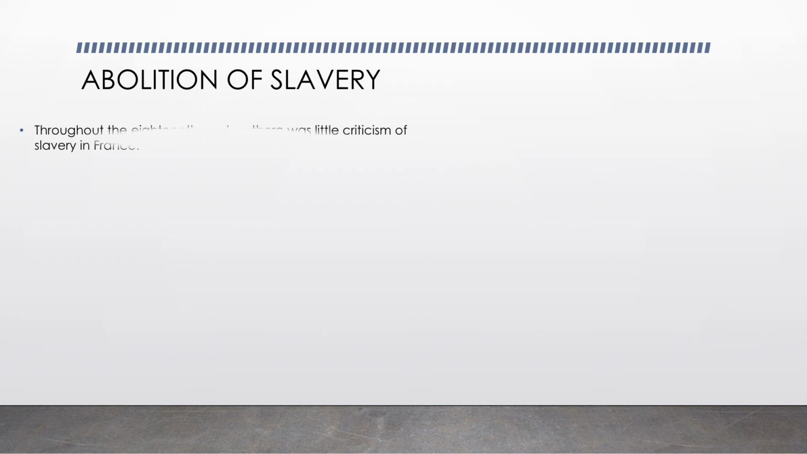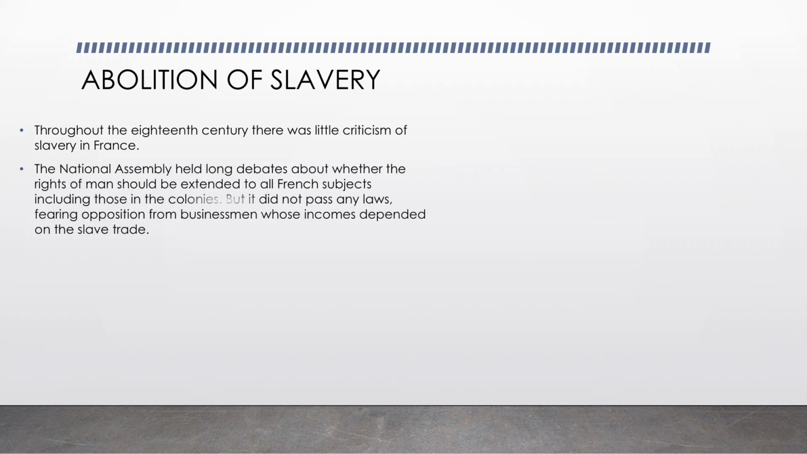Abolition of slavery. As I've already told you, the abolition of slavery was one of the most revolutionary social reforms by the Jacobin regime. So throughout the 18th century, there was criticism of slavery in France. The National Assembly held long debates about whether the rights of man should be extended to all French subjects, including those in the colonies.